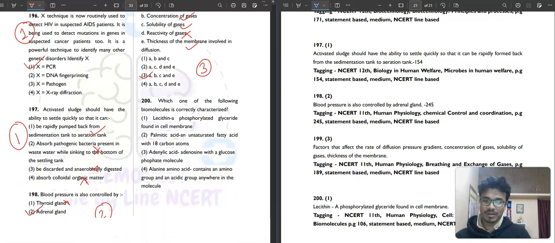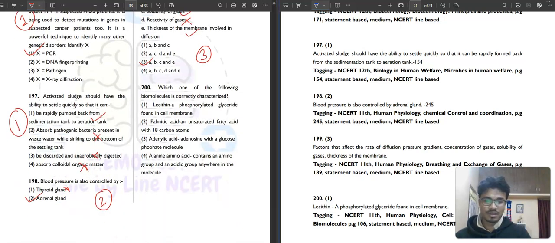Then question number 200. Okay. It is saying which of the following biomolecules is correctly characterized: lecithin, a phosphorylated glyceride found in cell membrane. Correct. Then palmitic acid, an unsaturated fatty acid of 18 carbon atoms. No, this is not correct. This is 16 carbon atoms, but not 18. Adenylic acid, adenosine with a glucose phosphate molecule. No. Alanine amino acid contains an amino group and acidic. No, this is not an acidic amino acid. So the correct answer will be option number first.